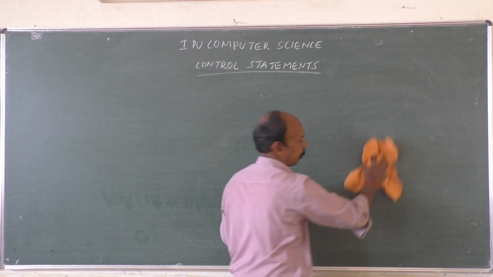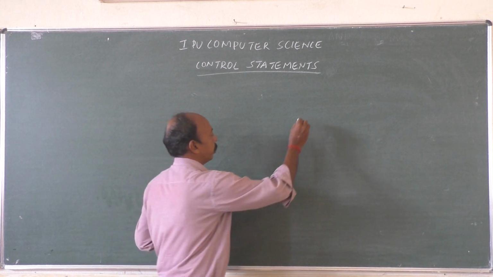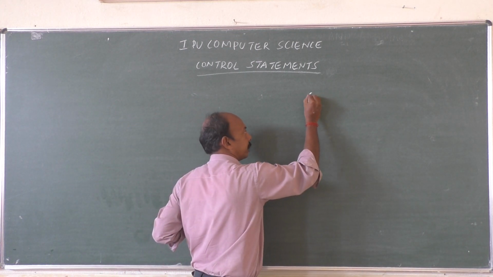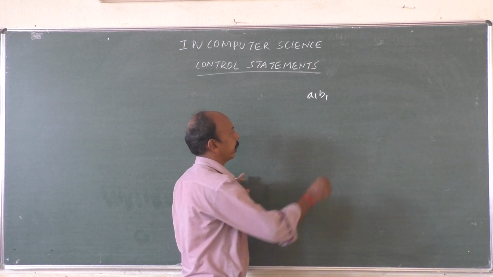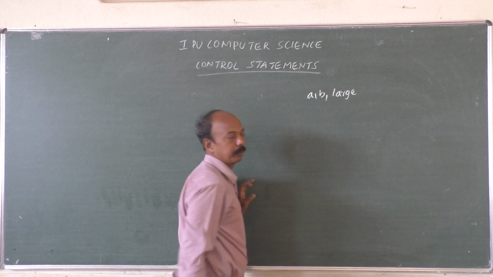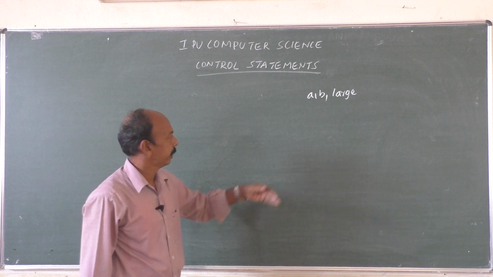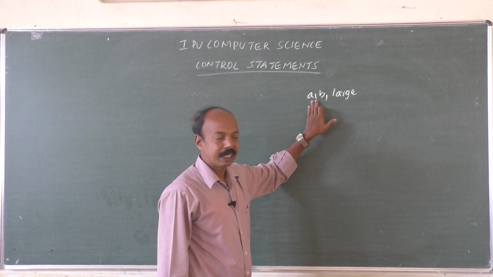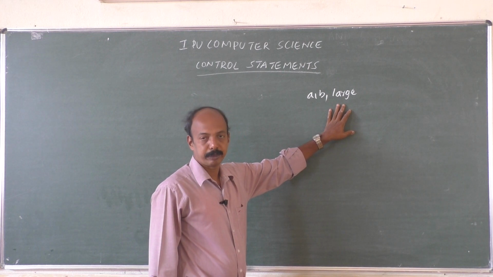One more simple example we shall see. Suppose there are two values, two numbers, A and B. We want to find out the larger of two numbers. We shall write the entire program now. But before writing the program, let us try to understand how to write the program, and how to write the if statement.